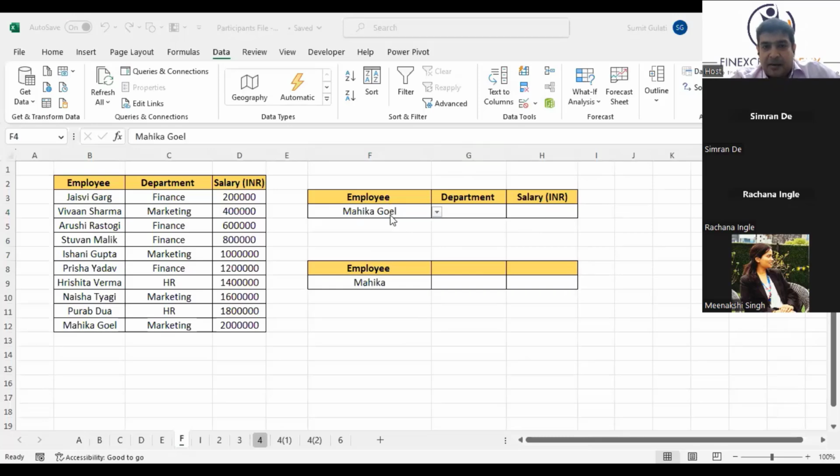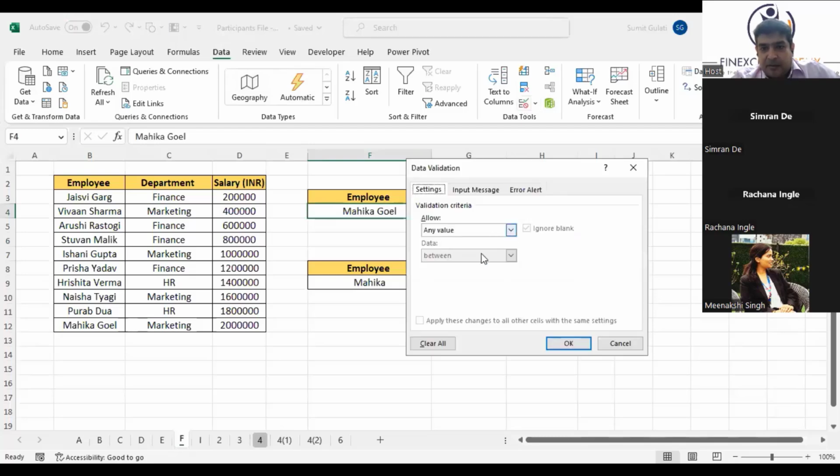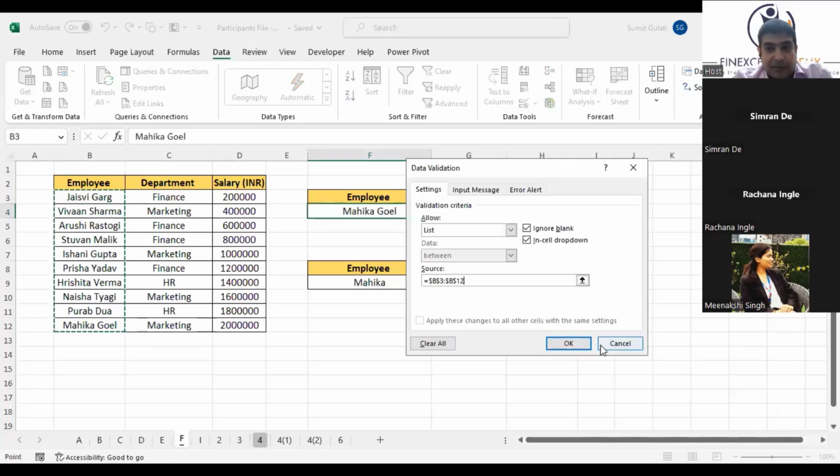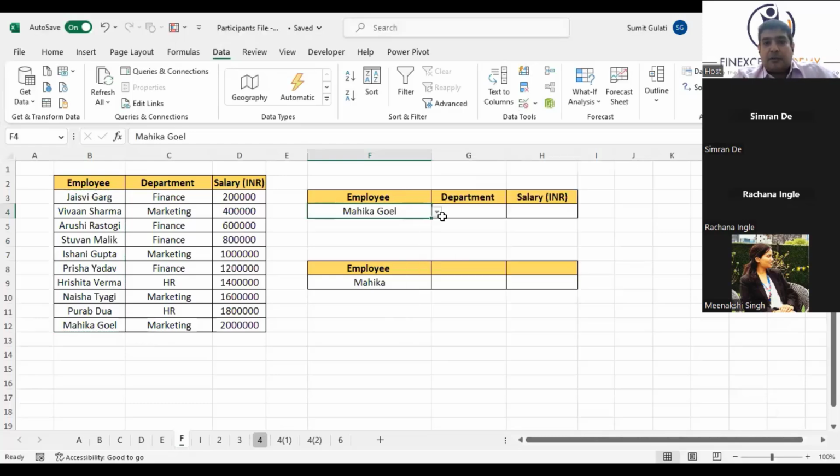Okay, the steps are, I'll just remove this and then we take the steps again. At this place, we go to the Data tab, then Data Validation in Data Tools. Click on Data Validation, this comes up, and we go to List. Where is the list? These are the exclusive list. If a name is repeated twice, it will create twice only, and we press OK. This is the drop down.